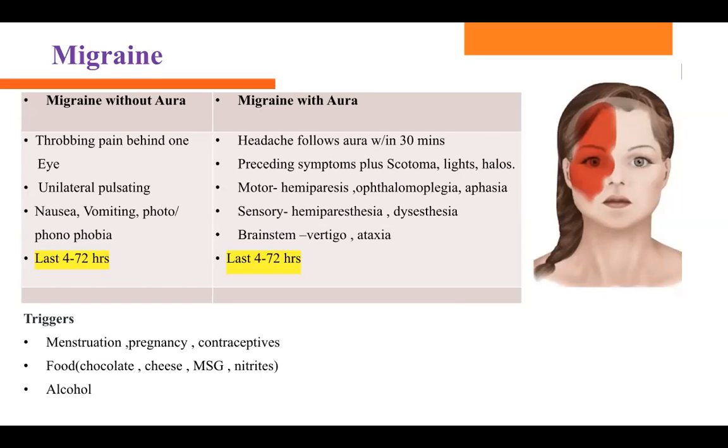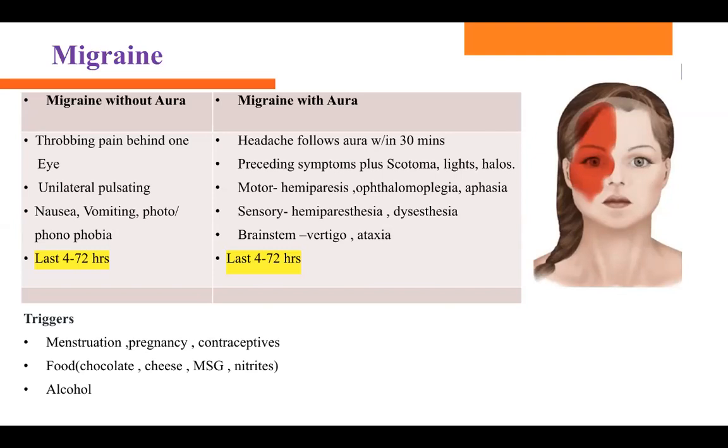So what is migraine? Migraine is basically a headache, and it especially hurts on one side, a unilateral headache. There are two main types of migraine: one with aura and the other without aura. So basically this is a headache. One side of the head hurts. It's a throbbing, pulsating, unilateral headache.